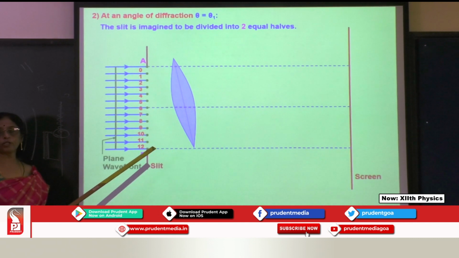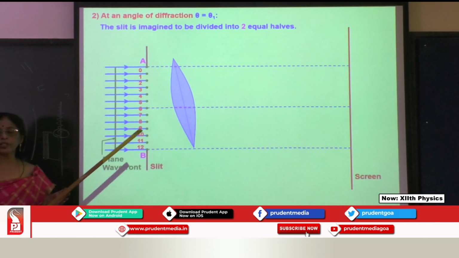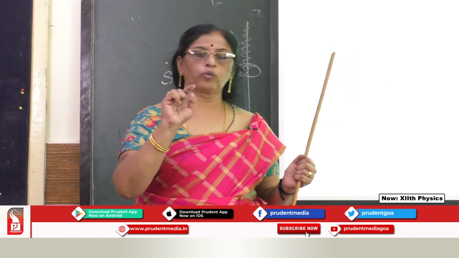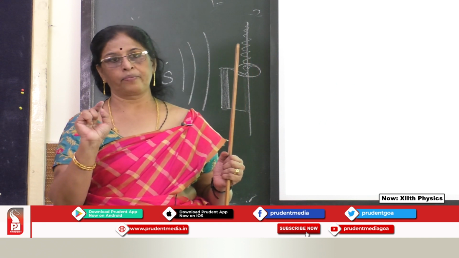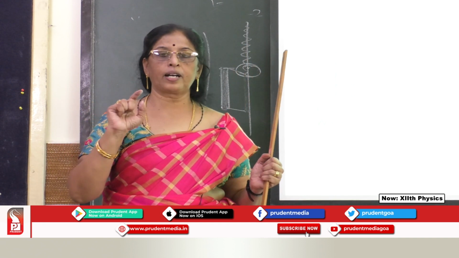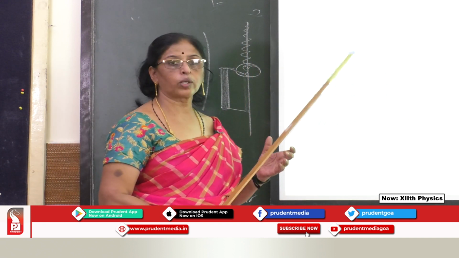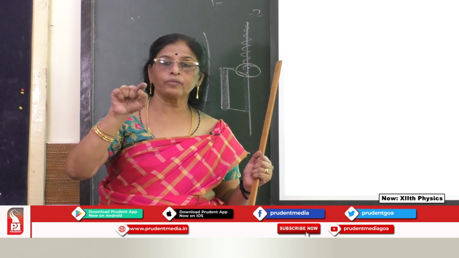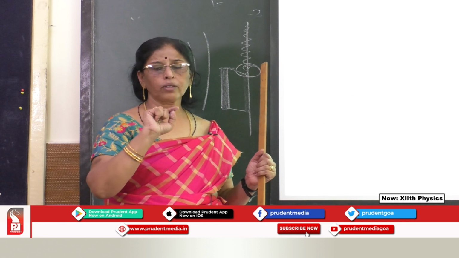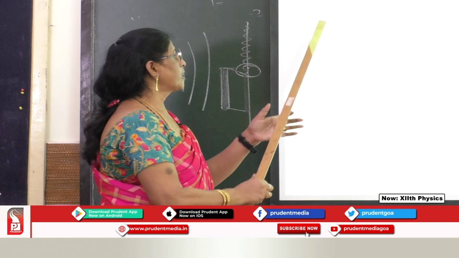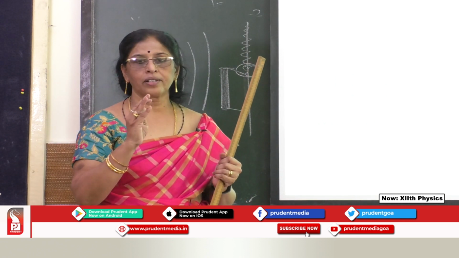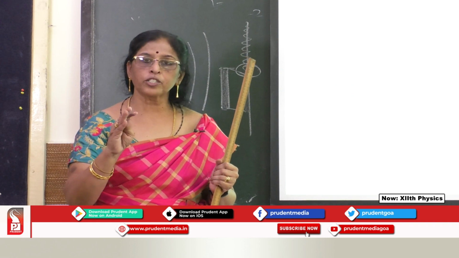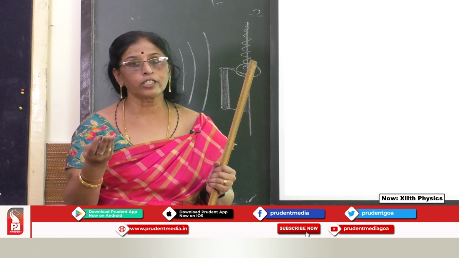When they are traveling, one complete wave is lambda, and to complete one wave it takes 2 pi. So for half the wavelength, lambda is 2 pi, half is pi. It is lambda by 2.